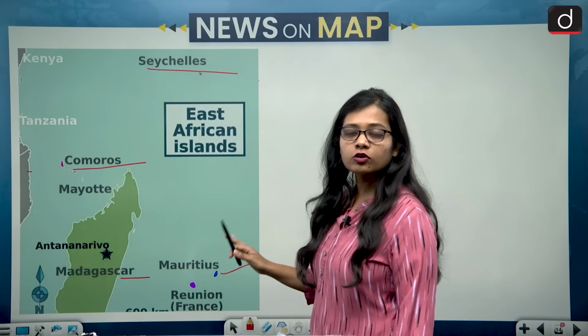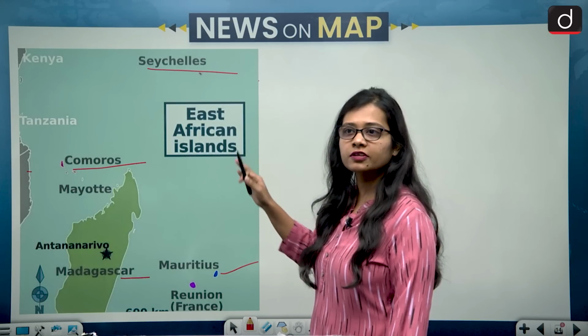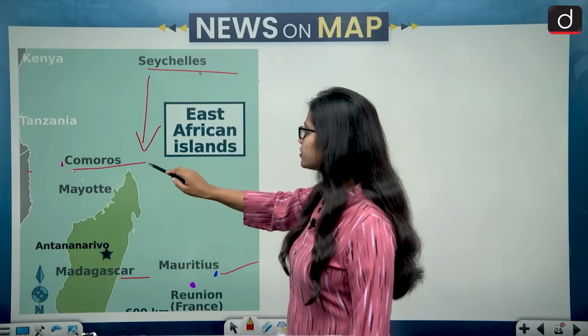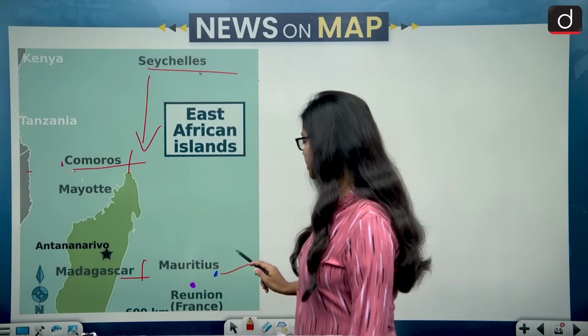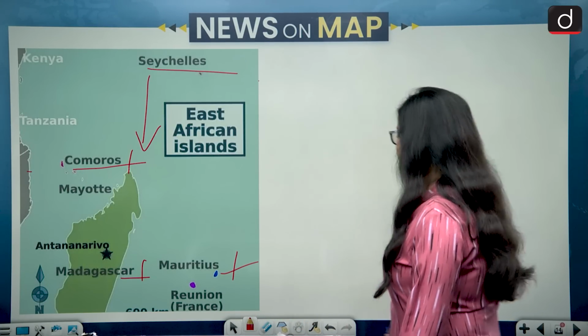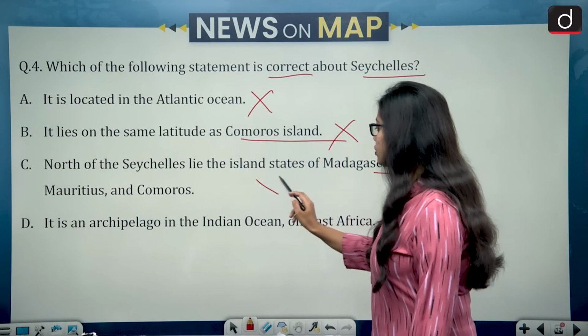So this statement also becomes wrong because they are not on the northern side of Seychelles, they are on the southern side. So statement 3 is also wrong.